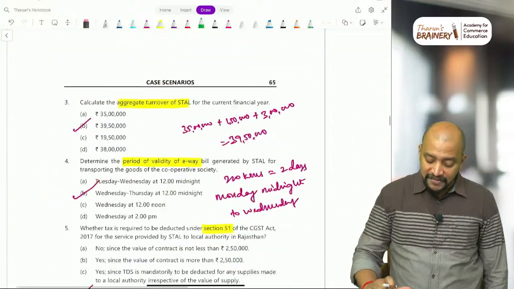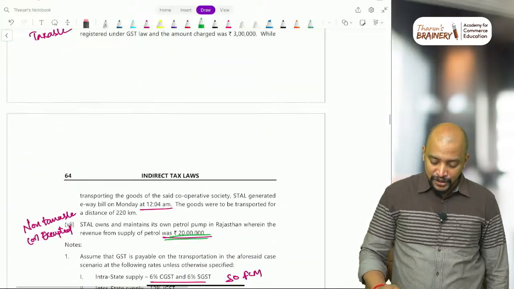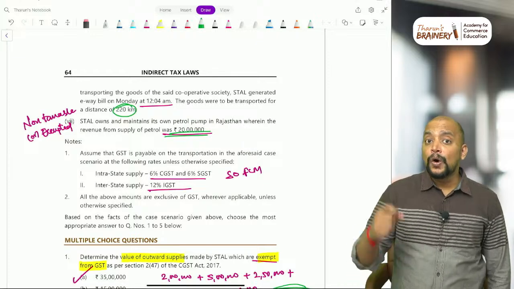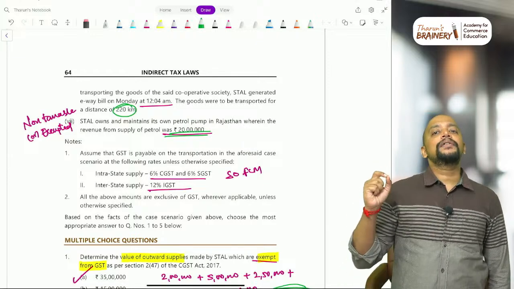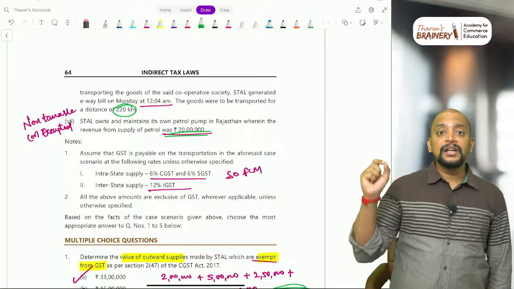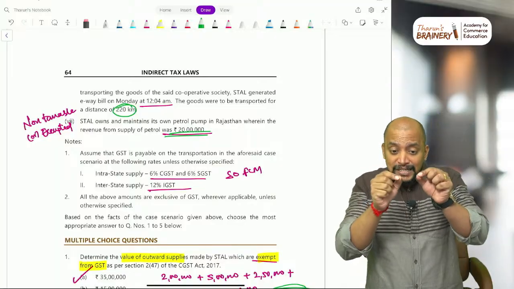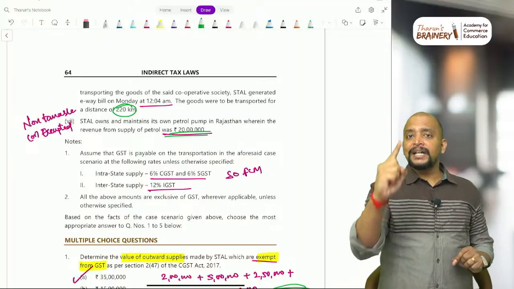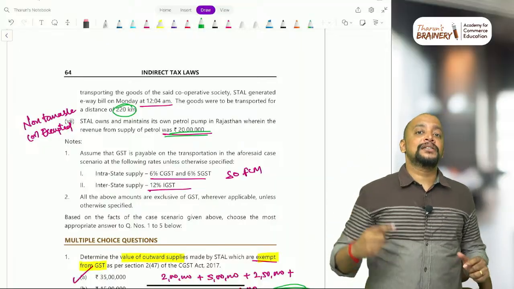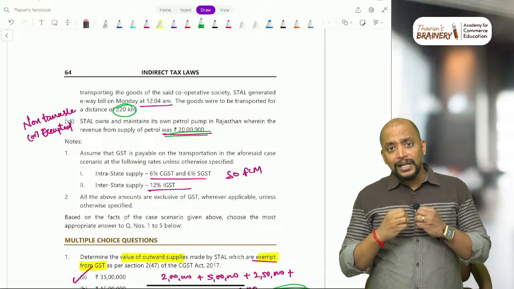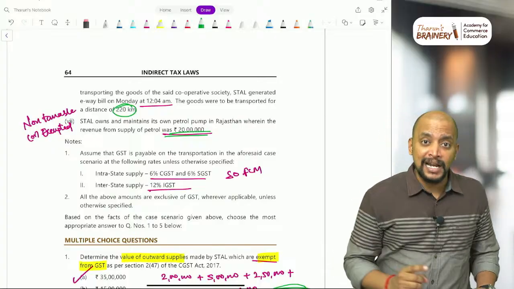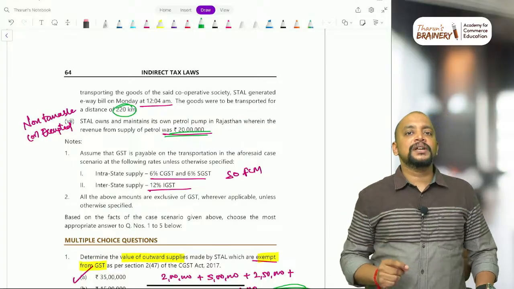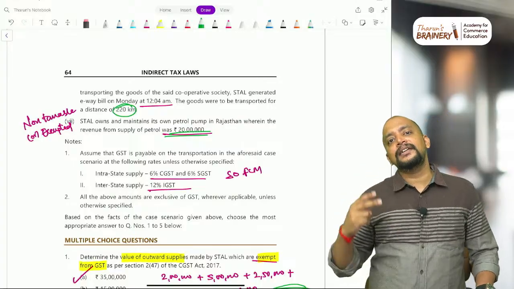One more, that e-way bill question also we will complete. So because here we have 220 kilometers and it is not given as over dimensional cargo. For over dimensional cargo or multi-mode transportation where at least one leg of the journey is by waterways, then it will be 1 day for every 20 kilometers or part thereof. In all other cases, it will be 1 day for every 200 kilometers or part thereof. 220 kilometers means 2 days will be taken as the validity of the e-way bill.